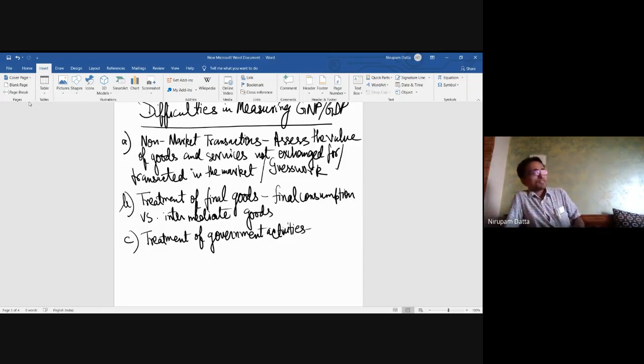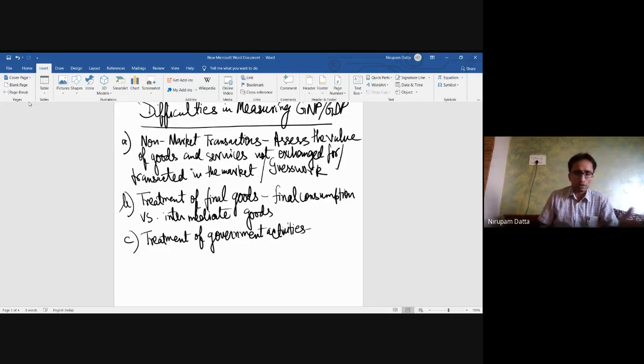Whatever goods and services are being produced or supplied by the government, do you buy all those goods and services at market price? No. You don't buy the maintenance of law and order, you don't pay for police service, administration service, free education or free health services, or the village roads. Okay, you pay for some of them. Let's say you pay for railways, bus transport, and tolls on expressways or highways, but you don't pay for all the goods and services that are produced or supplied by the government.